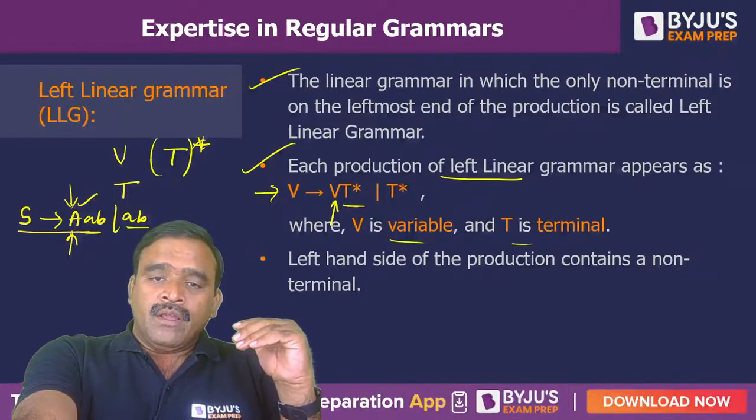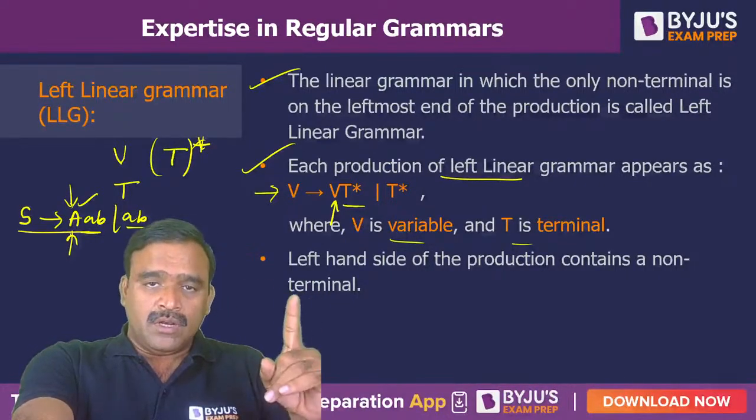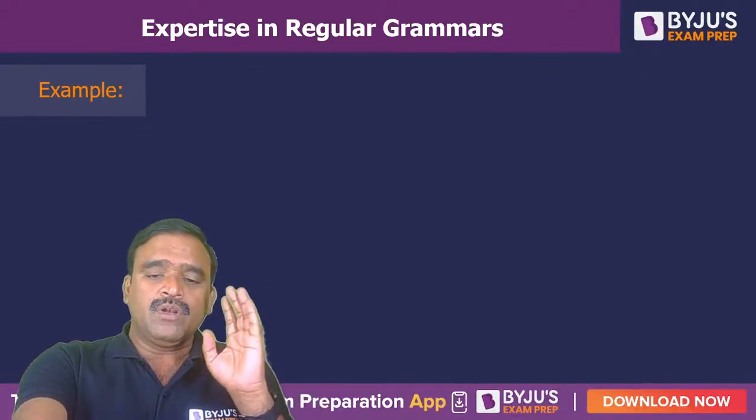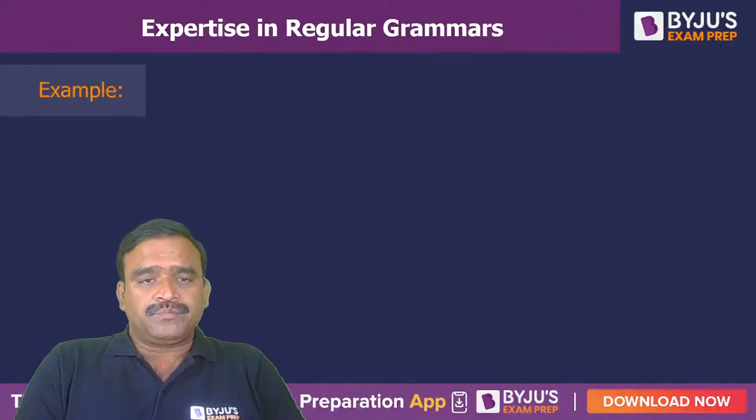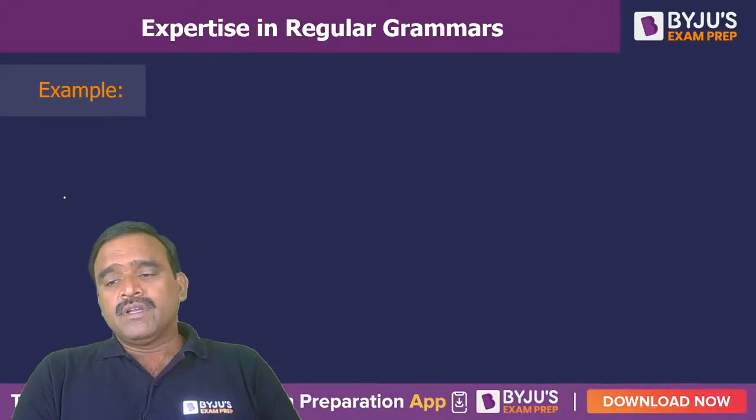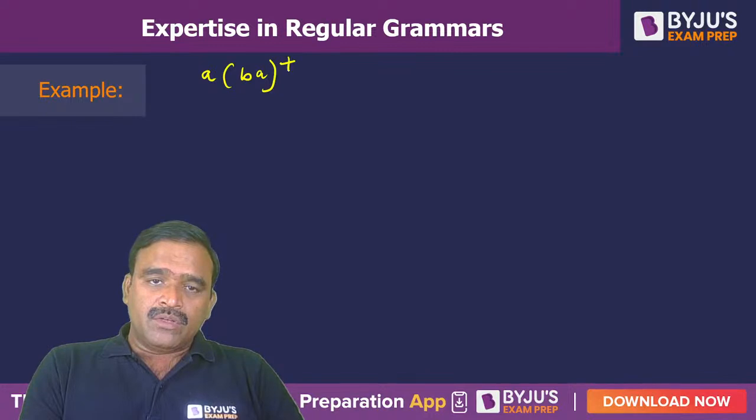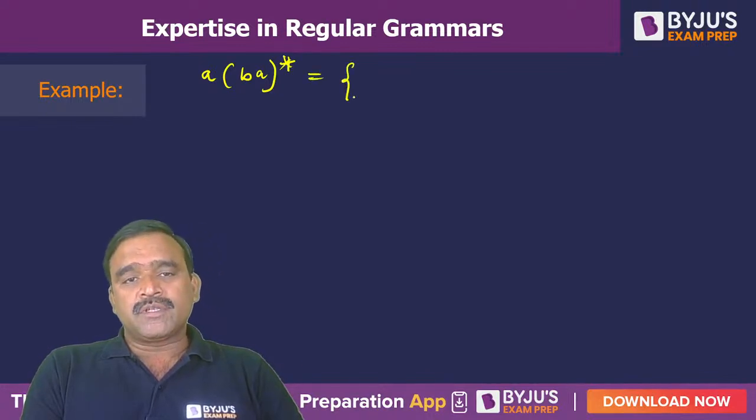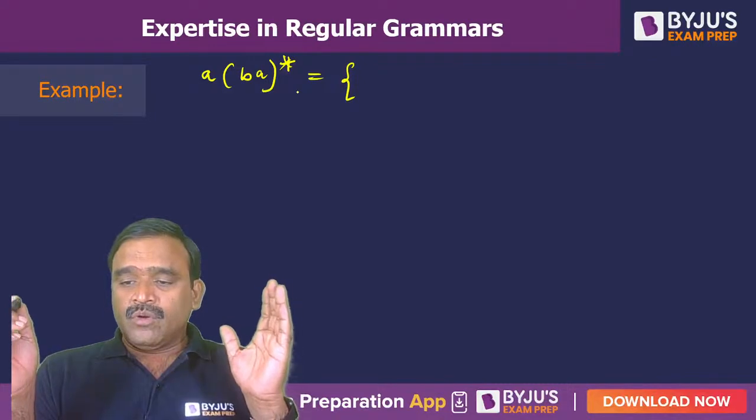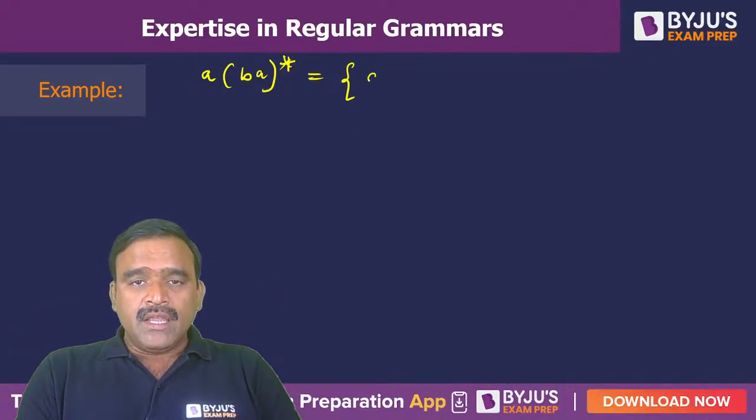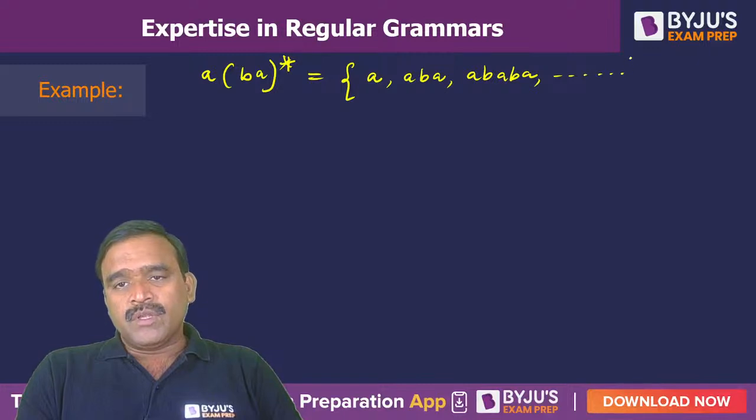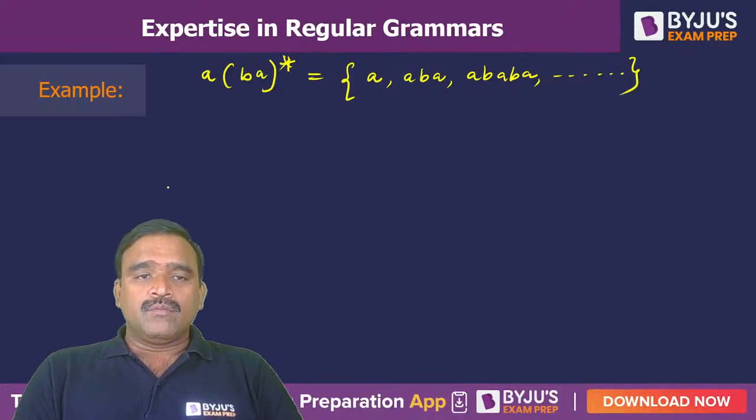in the language. And the left hand side of the production contains a non-terminal. Non-terminal means variable, so a single variable. For example, I will give you a left linear example. For a regular language, both a left linear grammar and a right linear grammar can be written. For instance, you have A of BA whole star. What are the strings present in this regular expression? You know that a regular expression is possible only for regular languages. So single A is possible, ABA is possible, ABABA is possible. So A followed by zero or more times BA can come.